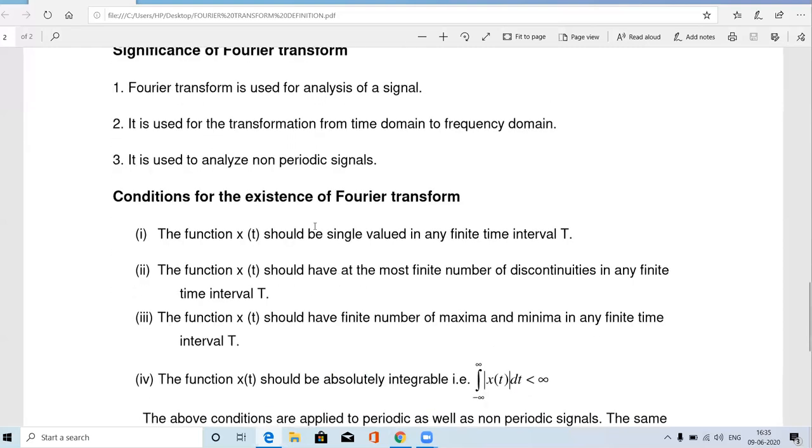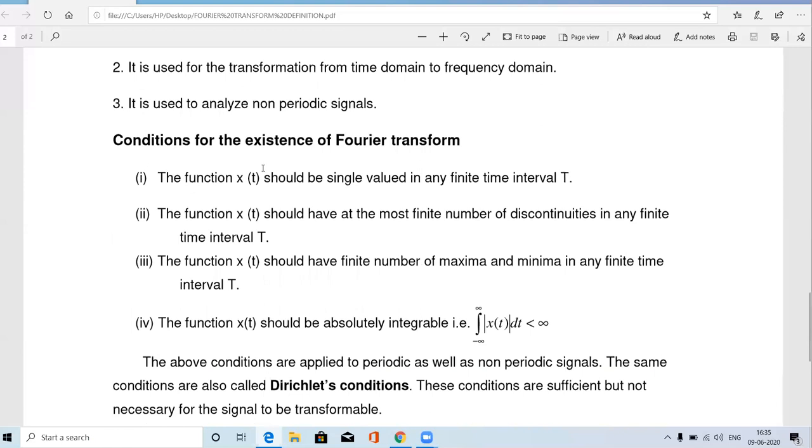Another important 2-mark question: the conditions for the existence of the Fourier transform. What is the condition for the existence of the Fourier transform? For which signals can we apply the Fourier transform, and for which signals can we not apply it? For a signal x of t to have a Fourier transform, it must satisfy these 4 conditions, which are called Dirichlet's conditions.